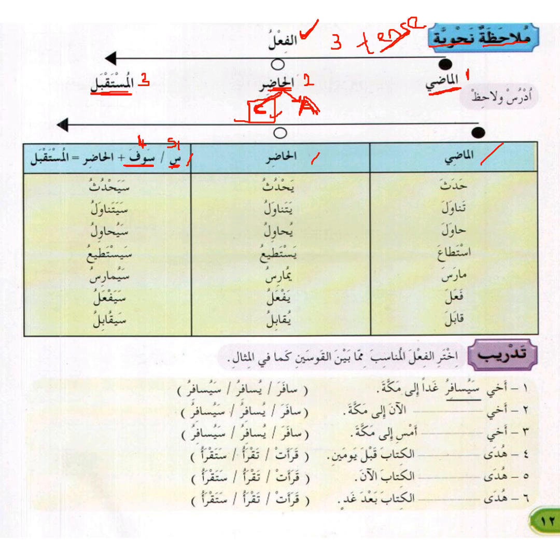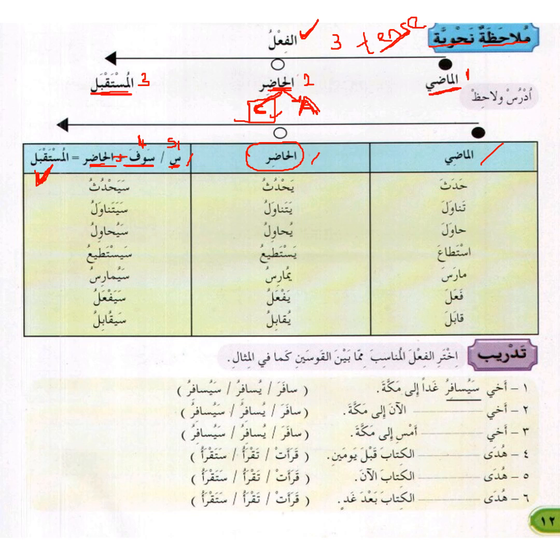Whenever we see them in front of any verb, after them you must see al-hadir, the present tense. That's why sin or sawfa added to al-hadir, the present tense, is what gives you al-mustaqbal, the future tense.